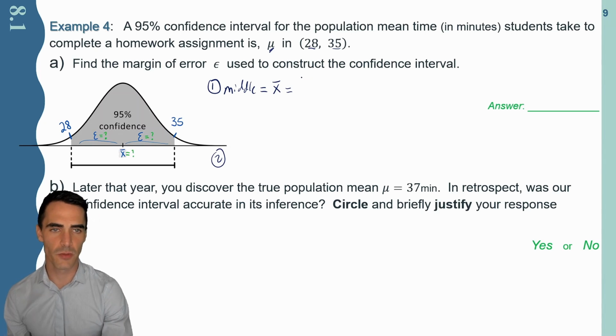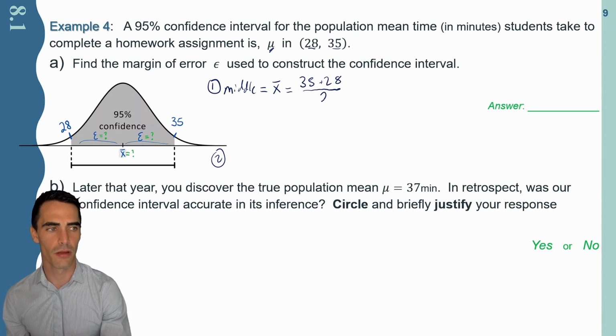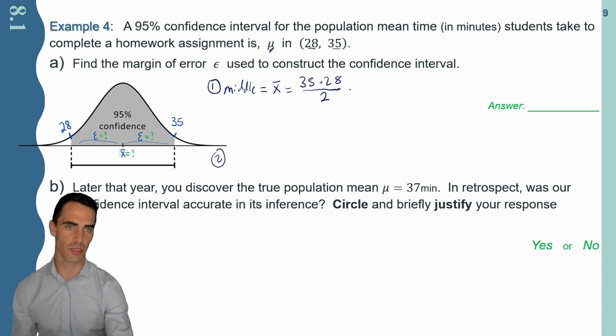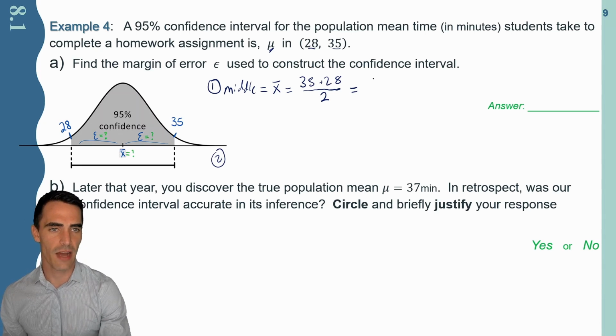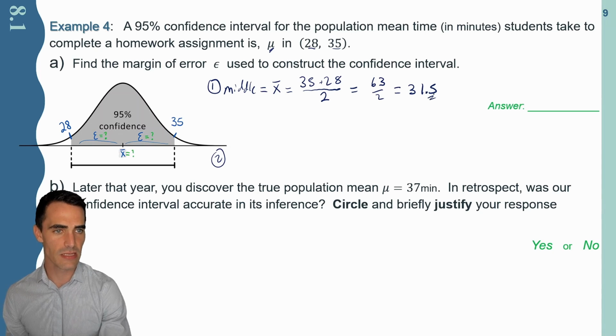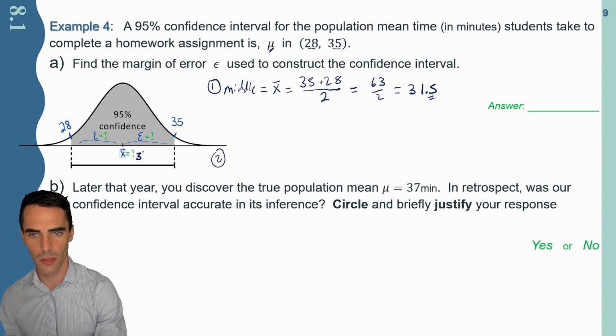If you want to find the middle between 2 points, we can do that. It's just adding these two up, 35 and 28, and dividing that number by 2, and that'll get us the actual middle between those two values. So I can do that. 28 plus 35 is going to be 63 divided by 2. 63 divided by 2 is going to be an okay number at 31.5, little decimal, but we can handle it. And this is the middle. This is the mean, 31.5.